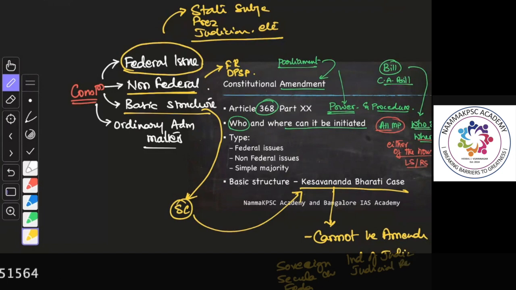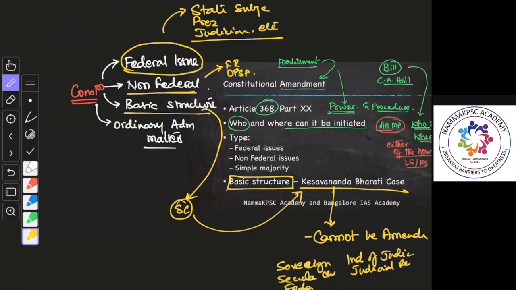Like this, it has come up with a list of provisions which can be categorized as basic features of the Constitution. And they are called the basic structure. And according to the Supreme Court, these cannot be amended. And then the third one is the ordinary administrative matters, which is necessary to run the country.